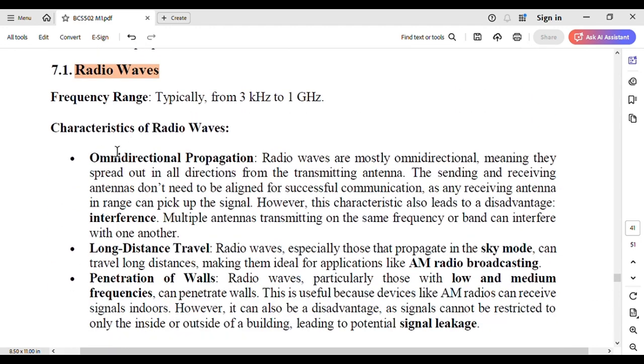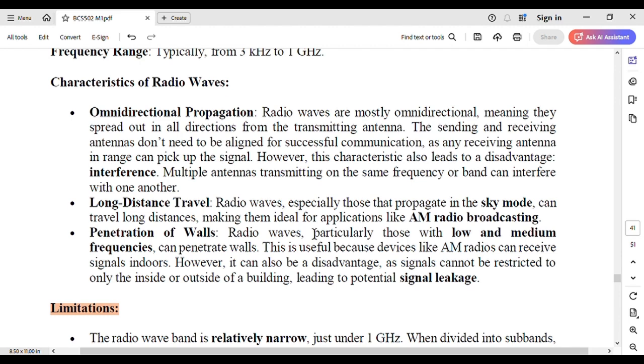Next, radio waves. Frequency range is typically 3 kHz to 1 GHz. Characteristics of radio waves: omnidirectional propagation. Radio waves are mostly omnidirectional, meaning they spread out in all directions from the transmitting antenna. The sending and receiving antennas don't need to be aligned for successful communication, as any receiving antenna in range can pick up the signal. However, this characteristic also leads to a disadvantage: interference. Multiple antennas transmitting on the same frequency or band can interfere with one another.